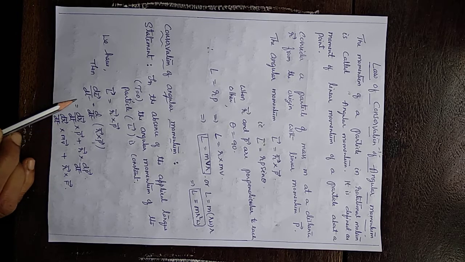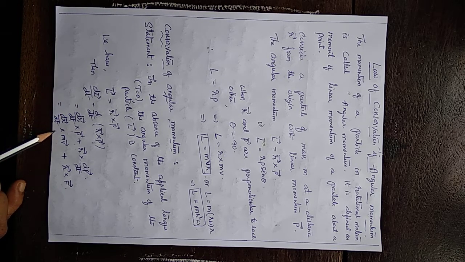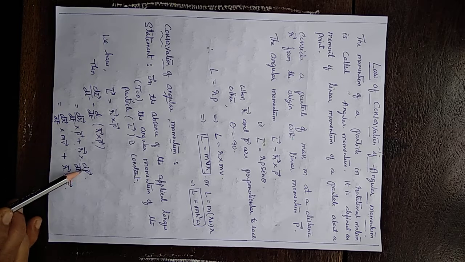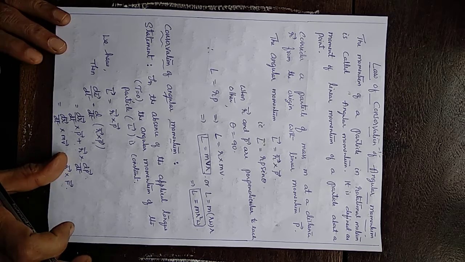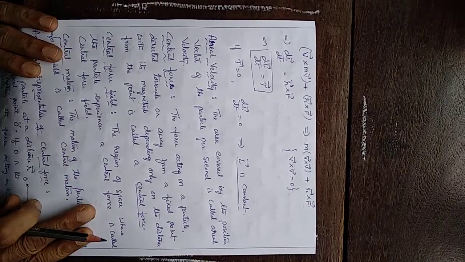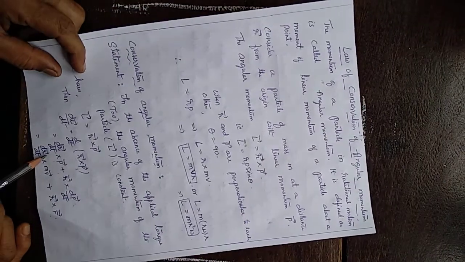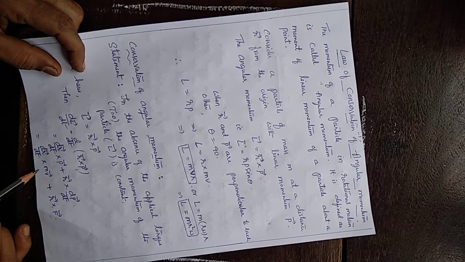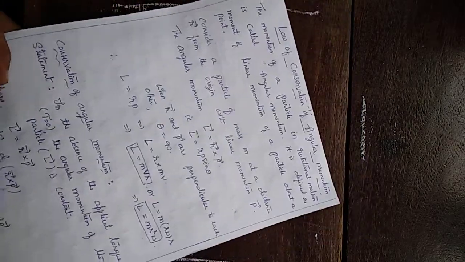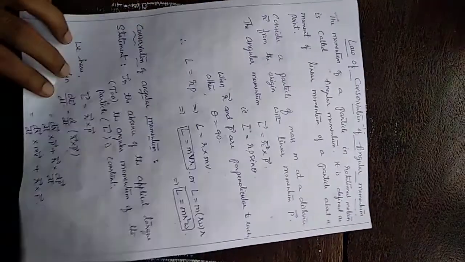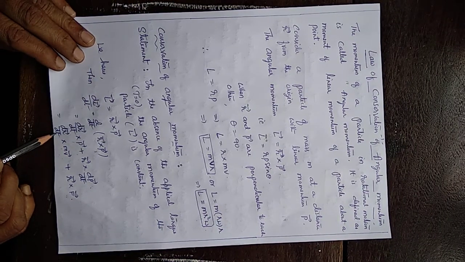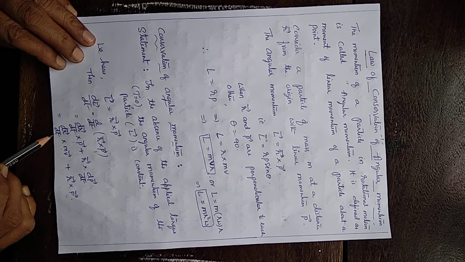So we get dL vector by dt as this. P is mv vector, and dp vector by dt, the rate of change of linear momentum, is nothing but force. It is another definition of force. Now simplify. Here, dr vector by dt into mv vector. Since m is constant, dr vector by dt is nothing but v, the rate of change of position, velocity.